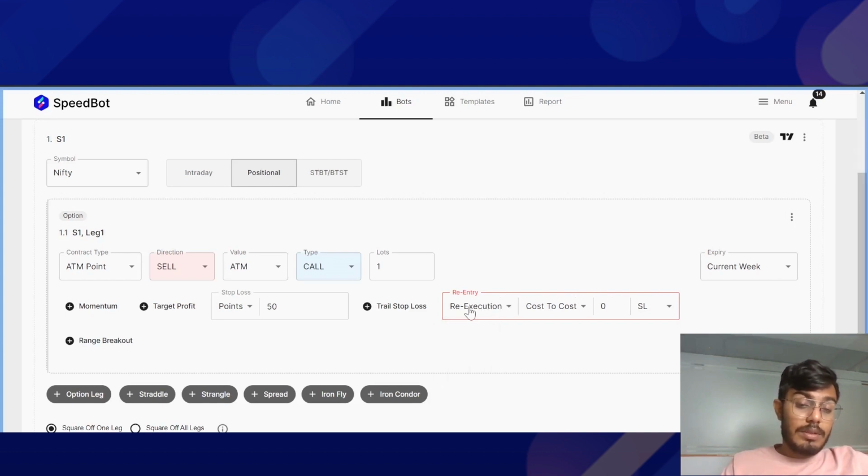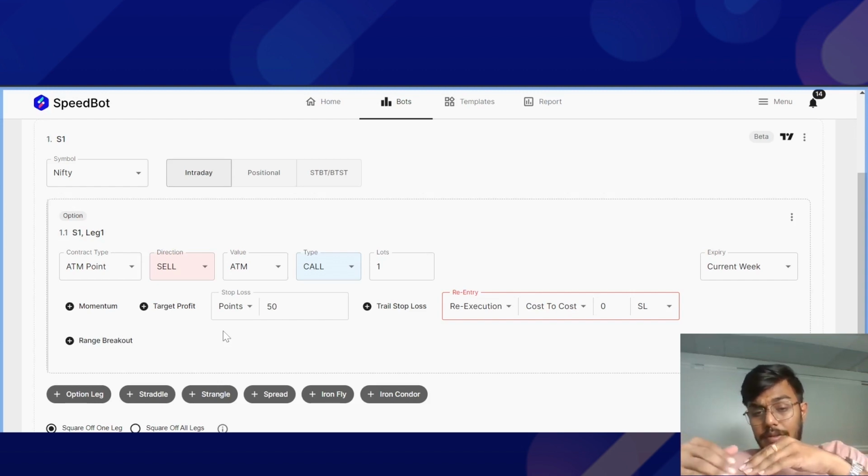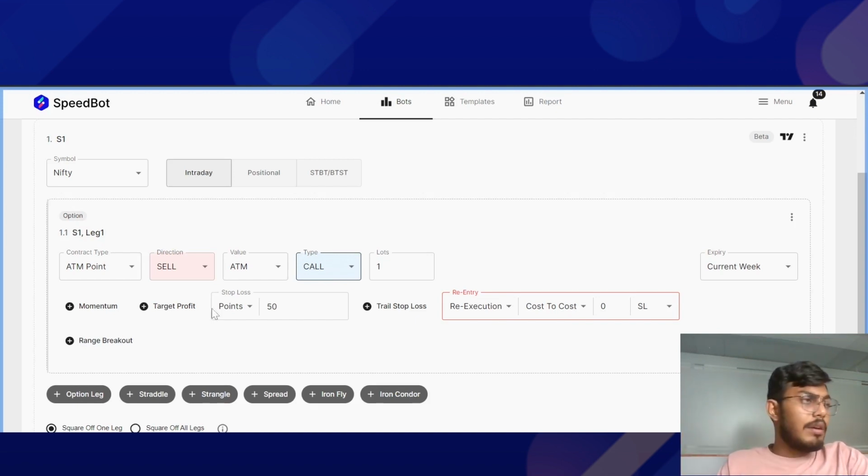When I talk about re-execution, it means that whenever our first entry is done and our stop loss gets hit, we'll be able to re-enter again, but not in the earlier contract. Rather, we'll be entering a fresh position, shorting a fresh call contract based on the current ATM, that is, whatever the LTP is right now in the market. So this was about re-entry and re-execution.